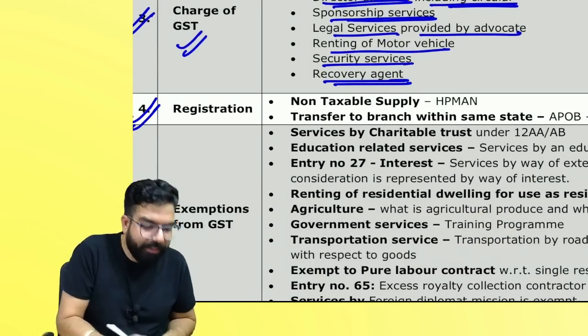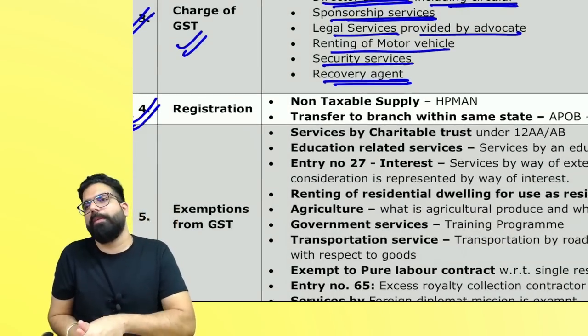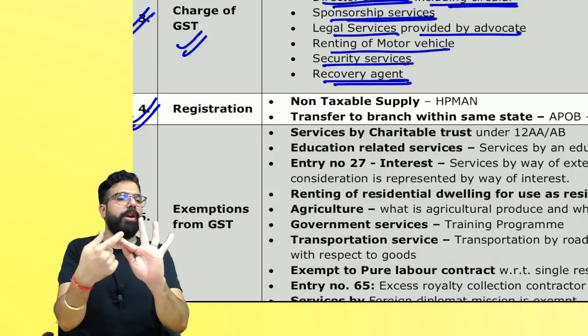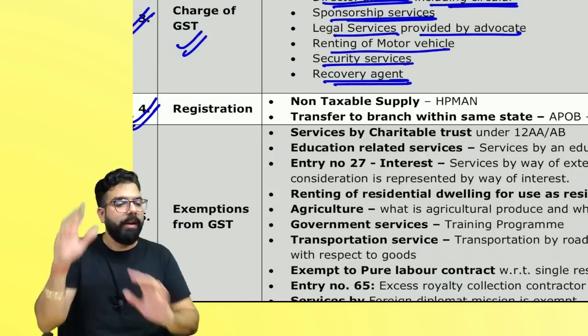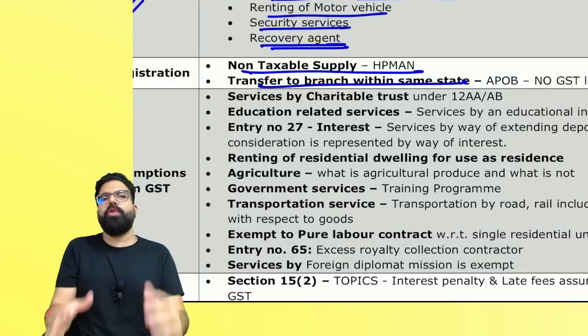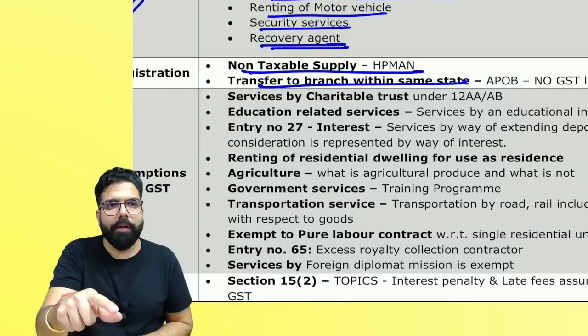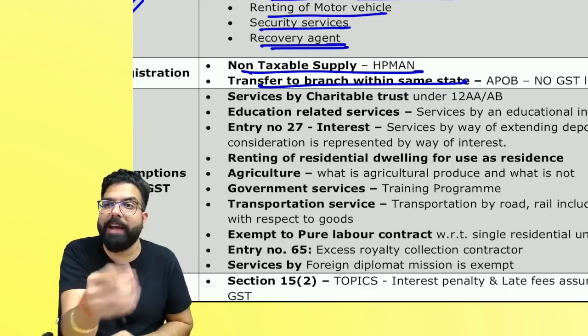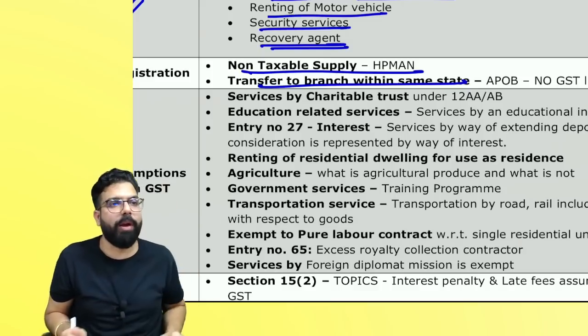In the registration chapter, I've told only one point. Non-taxable supplies you have to remember. What are your non-taxable supplies? High-speed diesel, petroleum crude, motor spirit, aviation turbine fuel, and natural gas. Okay, sir, if you are transferring within the same state to a branch, is it a supply? If it is your additional place of business which is not separately registered, then it is not a supply. There will be no output tax liability. Please be very careful about it.